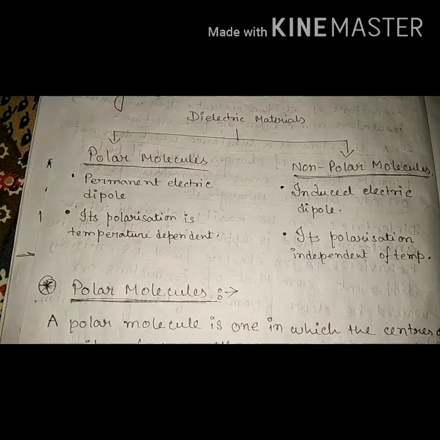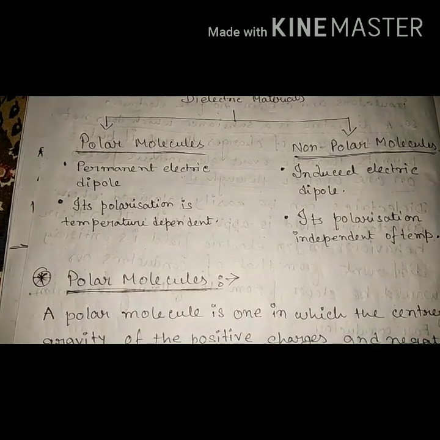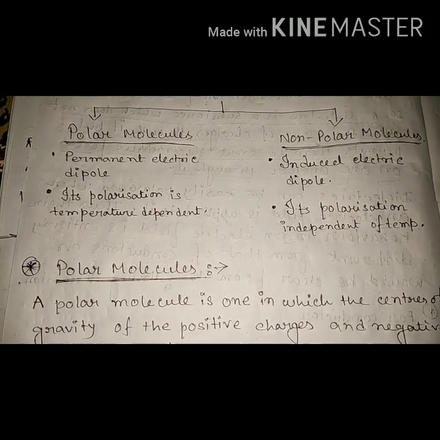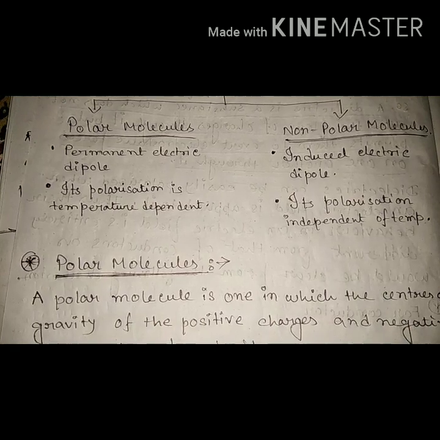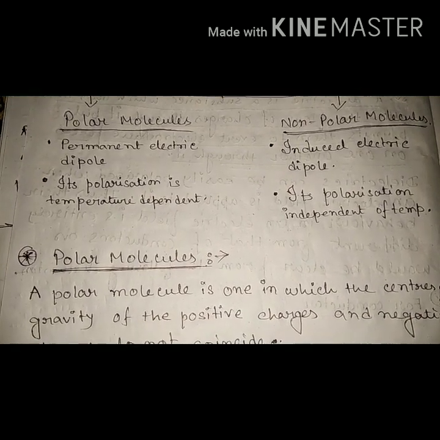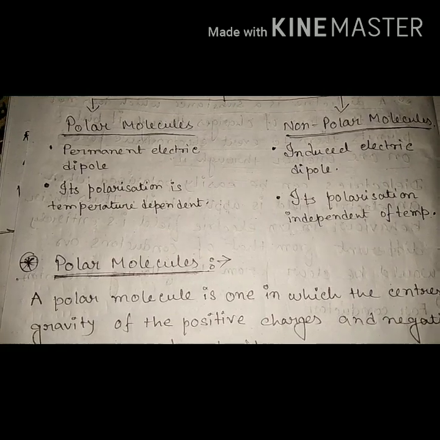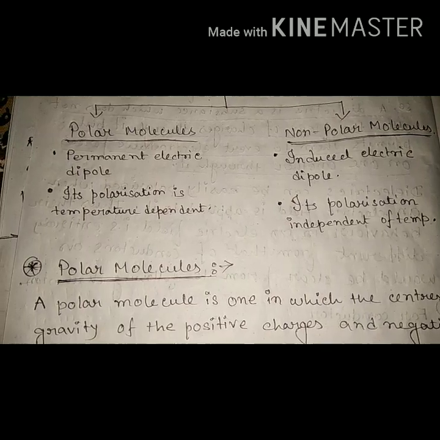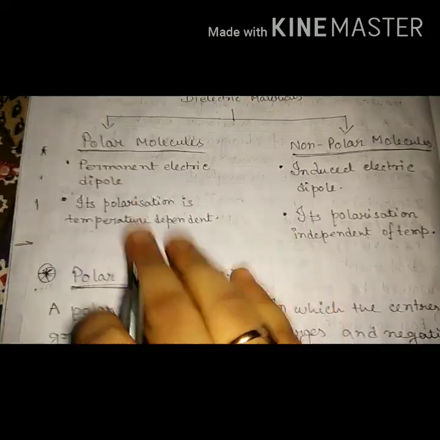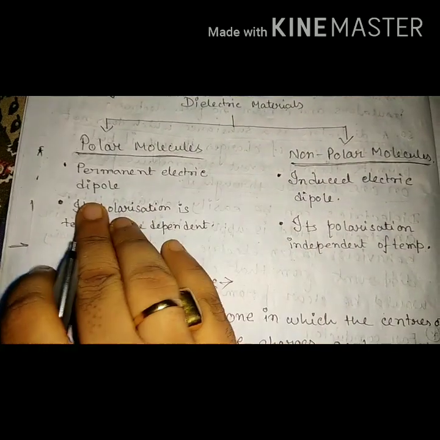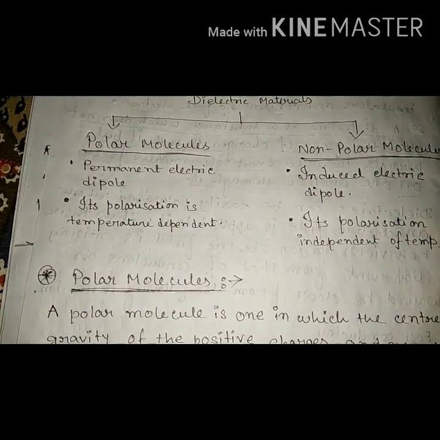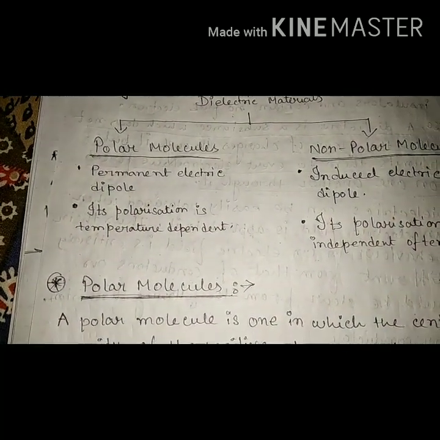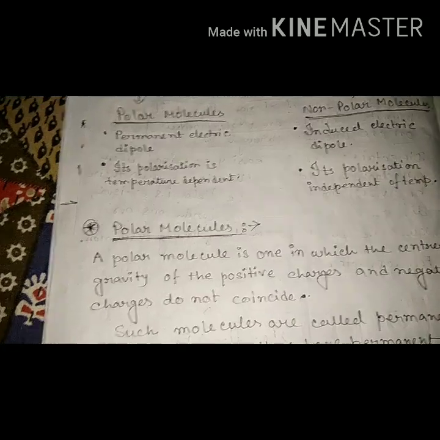The degree of alignment of the molecules depends upon two factors. One is the strength of the electric field, another one is the temperature. As we increase the strength of the electric field, the degree of alignment increases, and if the temperature increases, the degree of alignment decreases. That's why the polarization for the polar molecule, because it has a permanent electric dipole, is temperature dependent. Now let's discuss in detail.